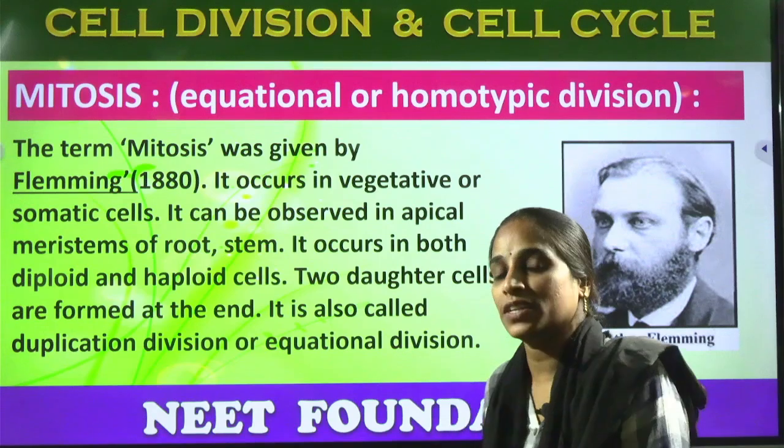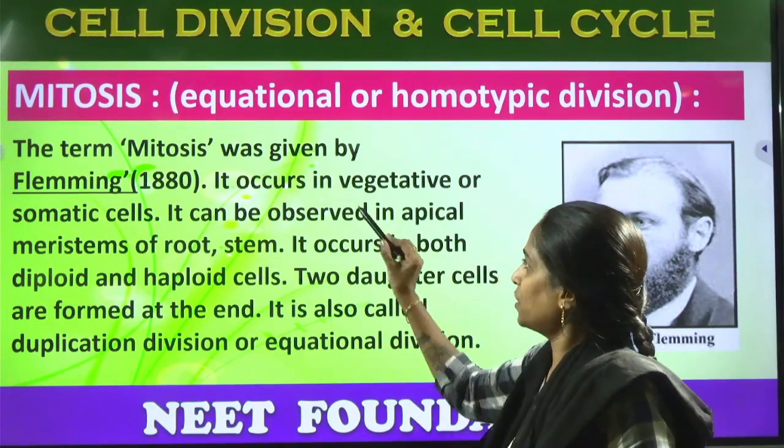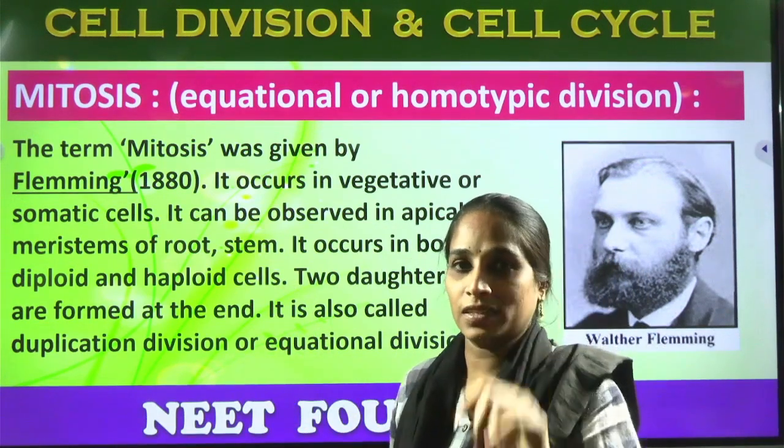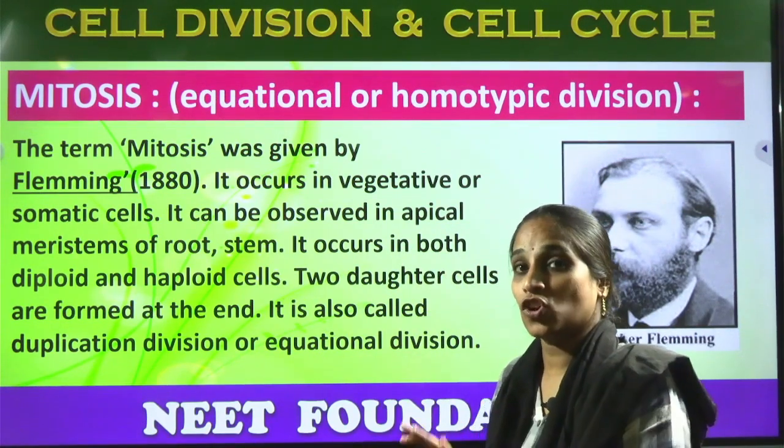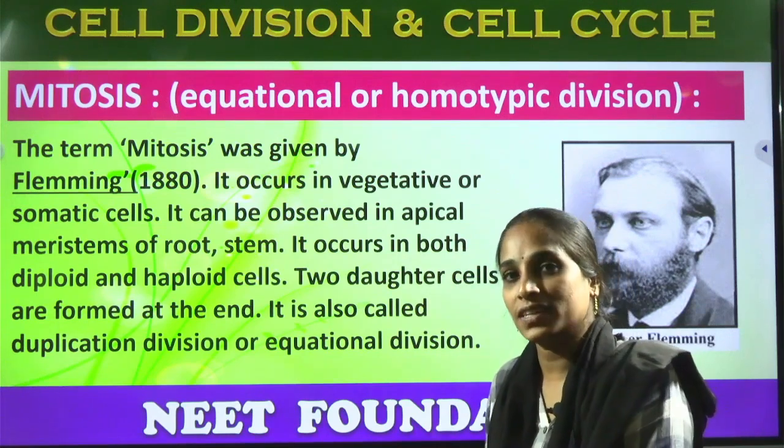What are vegetative cells and somatic cells? A very easy way we can keep this in mind: somatic cells and vegetative cells are the normal cells apart from the reproductive cells.